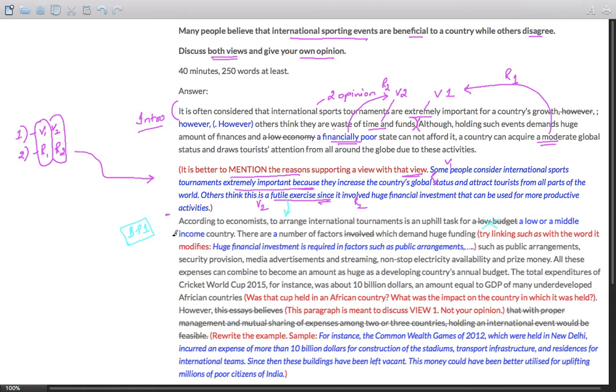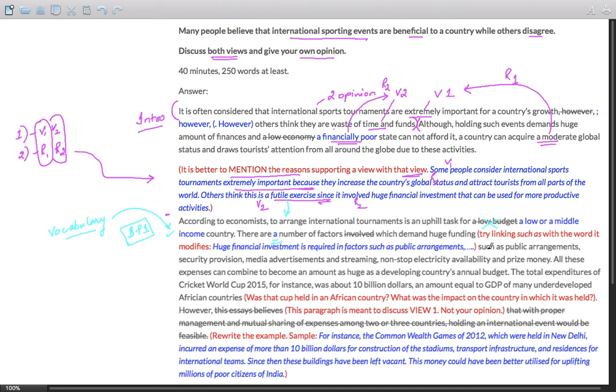So the words are not complex, you will notice over here. This is a matter of vocabulary. This is exactly where most students think that they do not know complex words, so their vocabulary is weak. Vocabulary does not refer to complex words, it refers to the right fit that explains the context, that explains the meaning of your sentence. There are a number of factors involved which demand huge funding, such as.